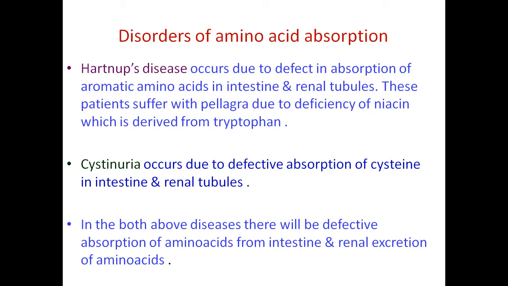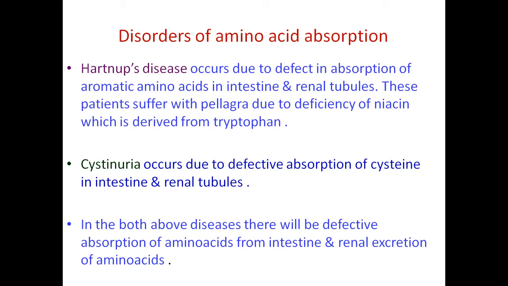In the renal tubules also these aromatic amino acids are not absorbed, so they are excreted in the urine. This results in the deficiency of the aromatic amino acids. We have 3 aromatic amino acids: phenylalanine, tyrosine, tryptophan.